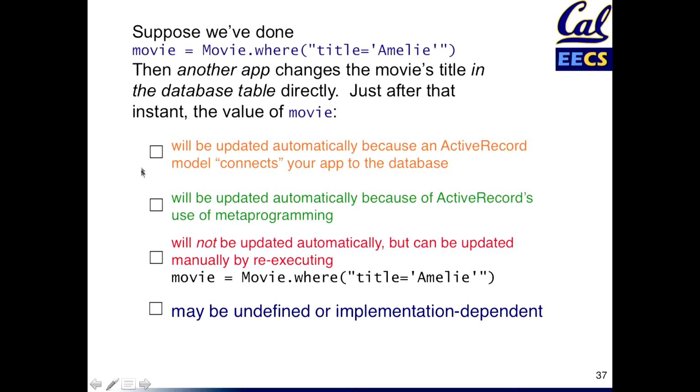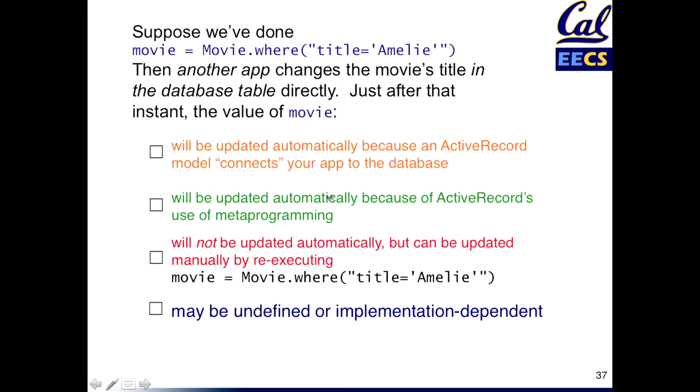Updated automatically because an Active Record model connects your app to the database. Well, it tries to do that, right? But they're still separate things. If somebody goes around our app and directly into the database, which is what the question is assuming, there's no way for our app to magically know about this fact, right? The database is really more like a passive repository that we're talking to. So if our app is using Active Record to talk to the database, but there's some other app that is talking to the database separately, our app has no real way of understanding what's going on there, right? The moment after the database table is directly updated, we have no idea about that fact. As far as we know, nothing has happened.